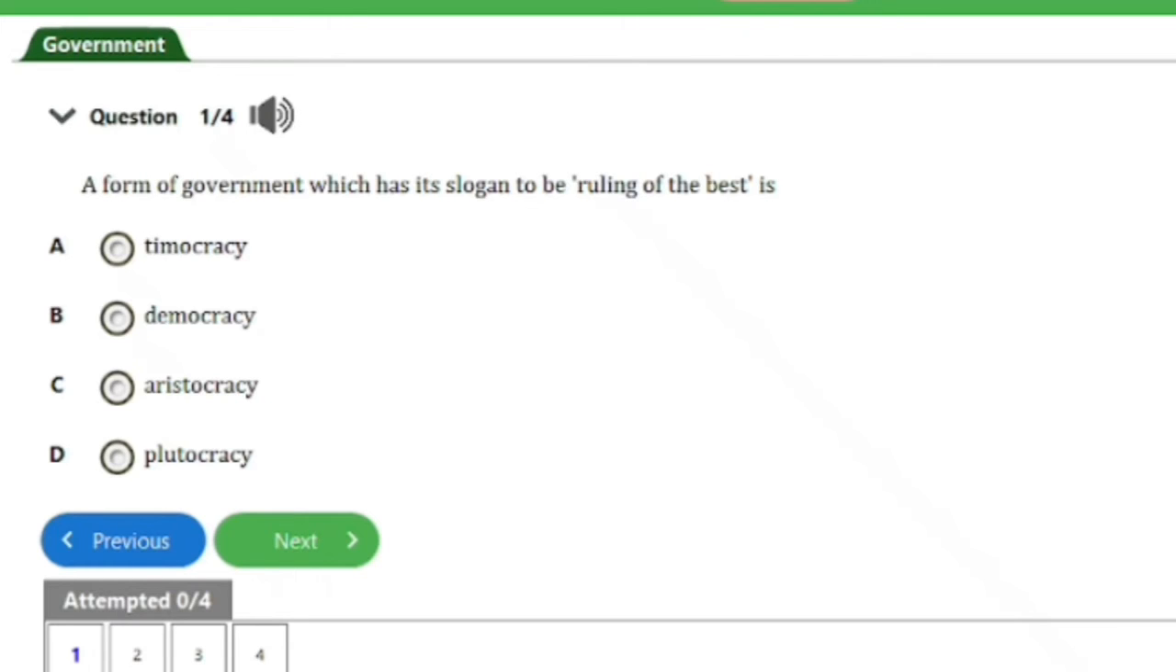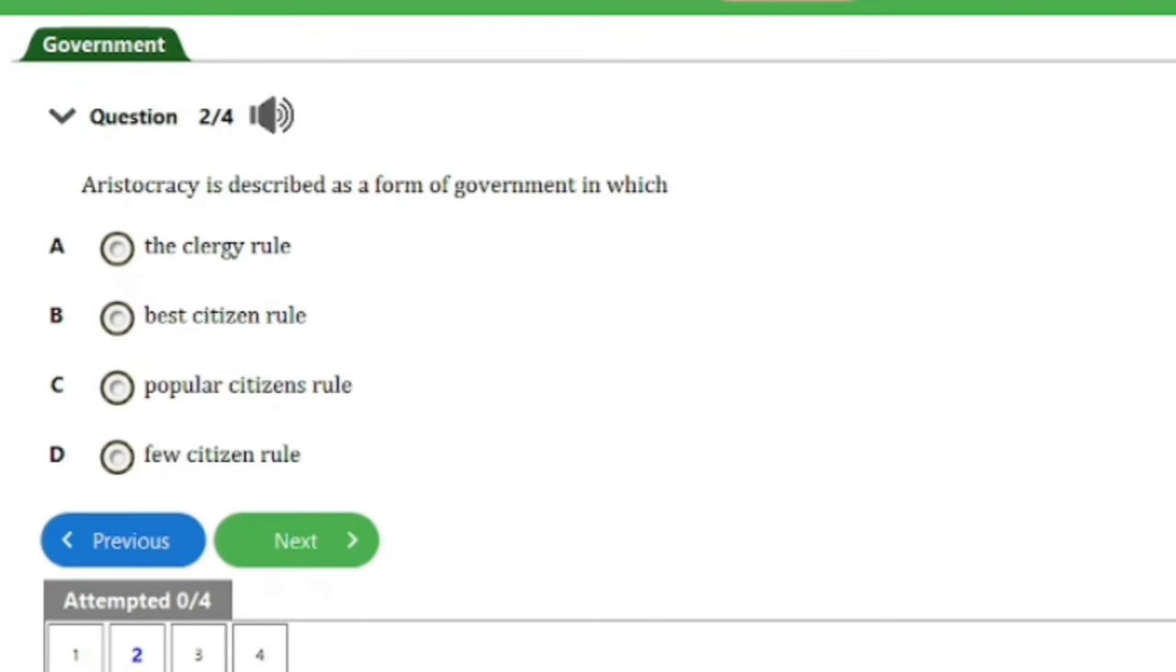It says, a form of government which has its slogan to be ruling of the best is A. Autocracy, B. Democracy, C. Aristocracy, D. Plutocracy. So guys, the answer to this question is option C here. That's aristocracy. And that's it for this question. So let's head on to the next one, guys.